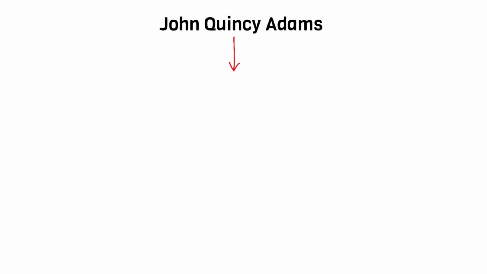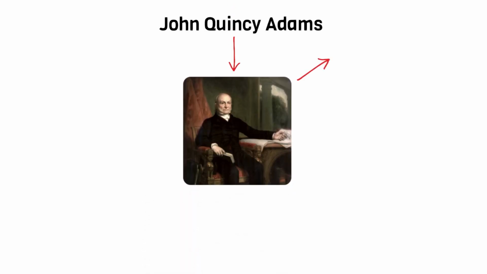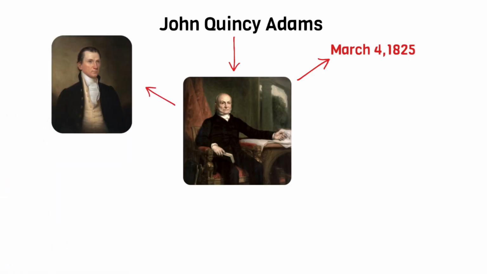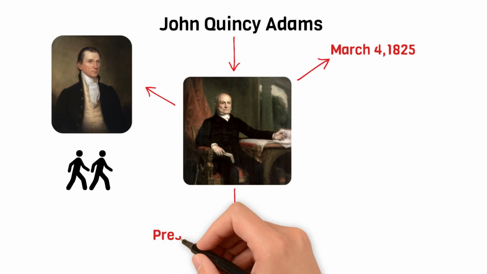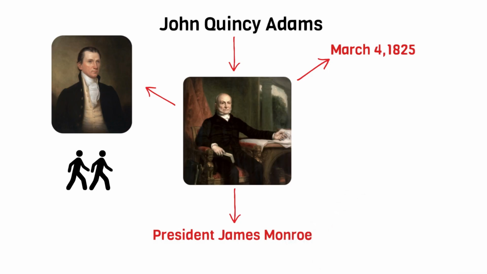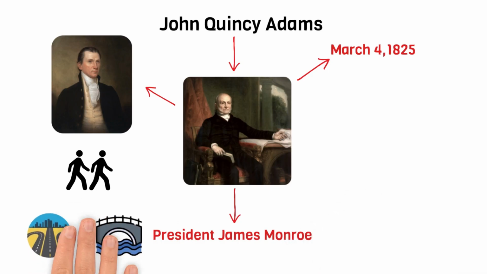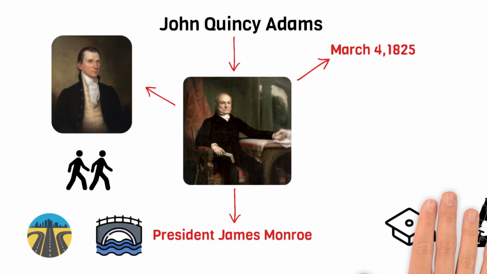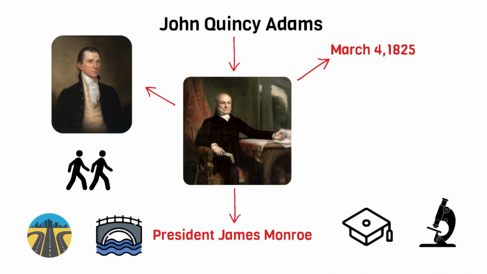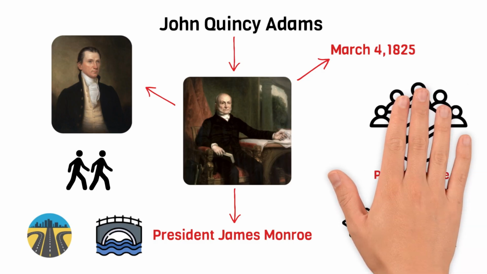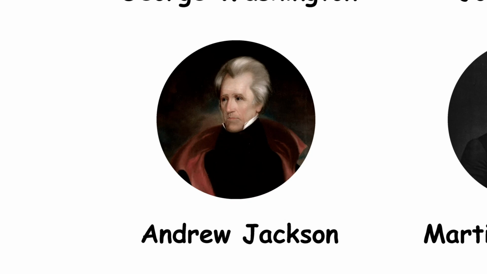John Quincy Adams. Quincy Adams was the sixth president of the United States. He became president on March 4, 1825. Adams was the son of the second president, John Adams, and he followed in his father's footsteps by entering politics and serving as a diplomat. Before becoming president, Adams served as Secretary of State under President James Monroe. During his presidency, Adams focused on internal improvements such as roads and canals, as well as expanding education and scientific research. He is remembered for his dedication to public service and his efforts to advance the nation's interests both at home and abroad.